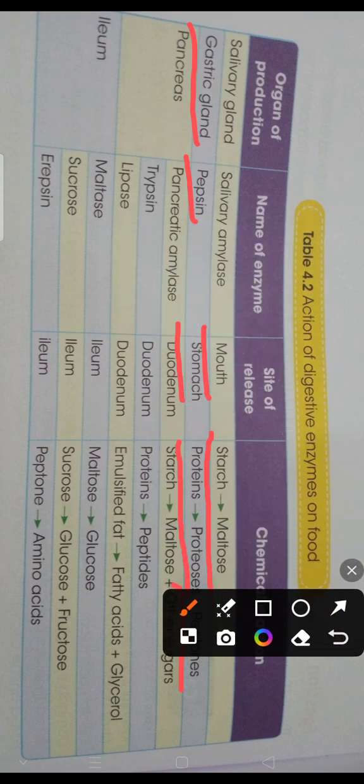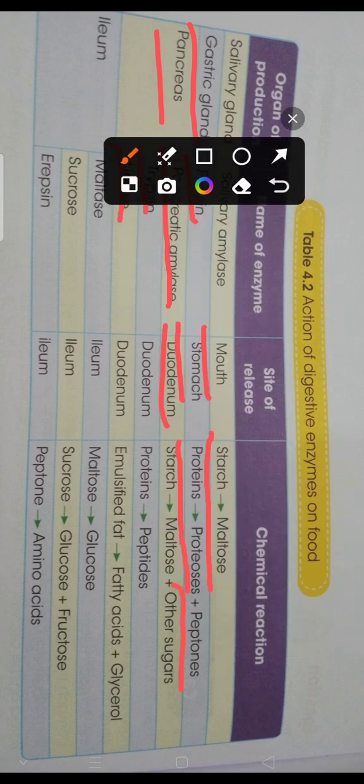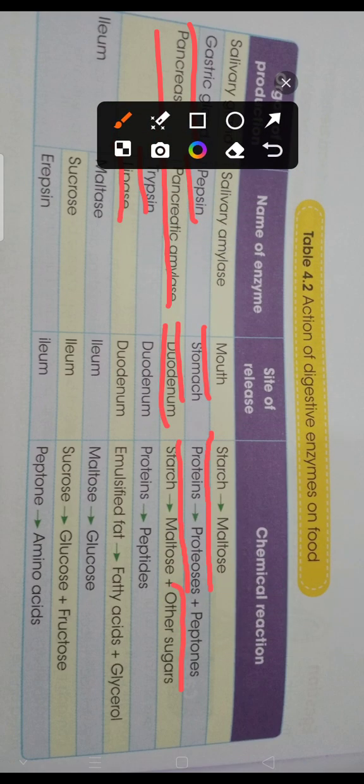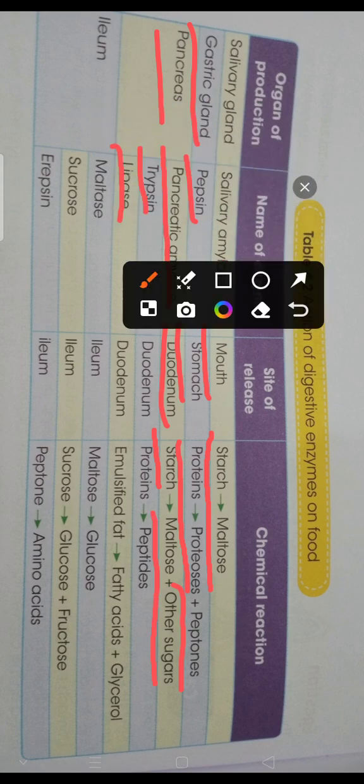Okay, next, pancreas. Name of enzymes: pancreatic amylase, trypsin, and lipase. If we are talking about pancreatic amylase, site of release is the duodenum, that is the front part of the small intestine. Chemical reaction: starch splits into maltose and other sugars.